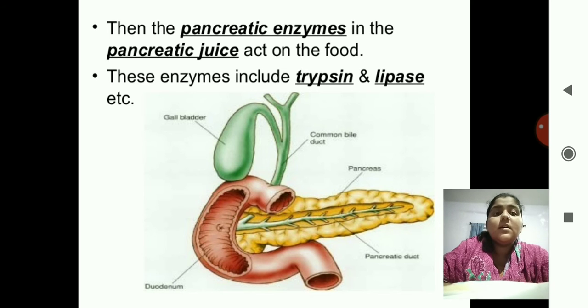Next you can see here is the pancreas. The pancreatic enzymes in the pancreatic juice act on the food, and these enzymes include trypsin and lipase. Trypsin converts the proteins into amino acids, and lipase converts the fats into fatty acids.